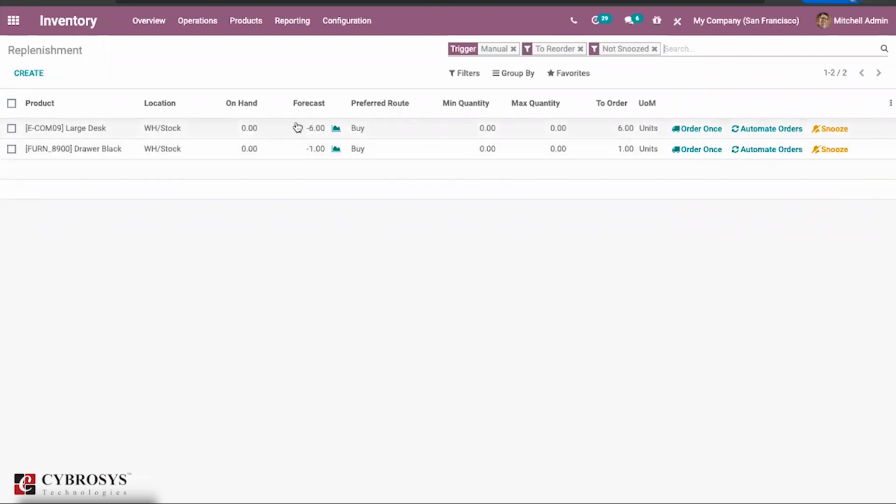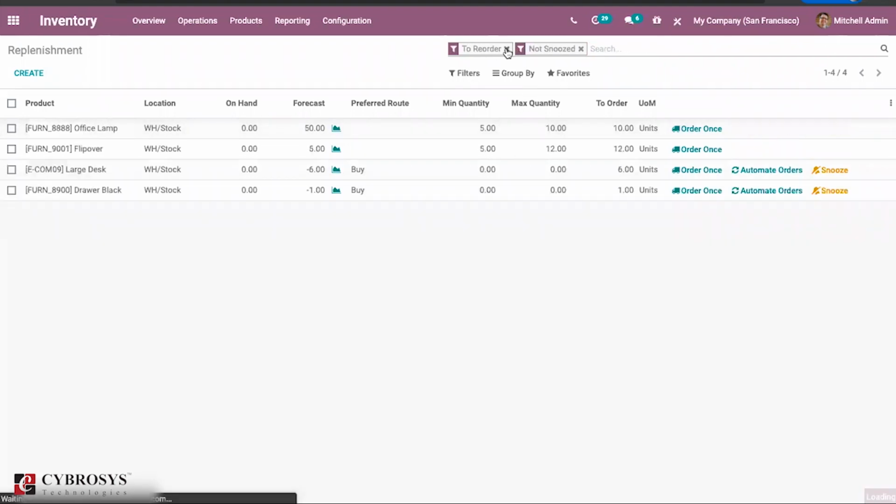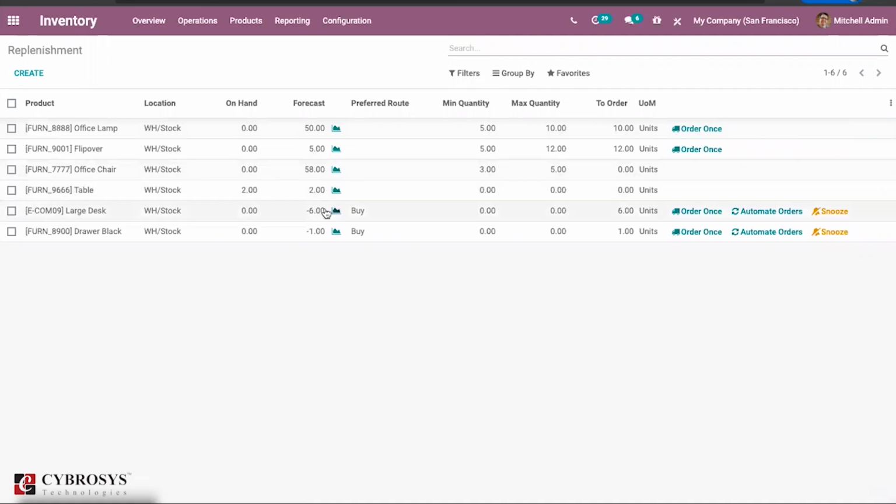Then what is the preferred route, then the minimum and maximum quantity, and how much order will be placed, and whether it should be ordered once or automated, or you can just hide this particular order if you don't need it. So you can just click on this notes button here. So you can just find what are the orders to be placed and this type of things in a single view.